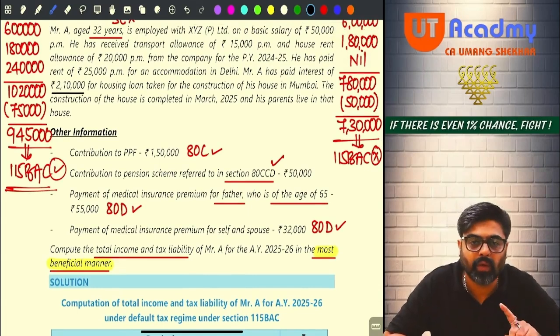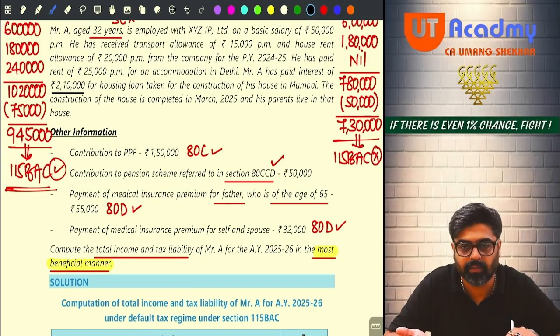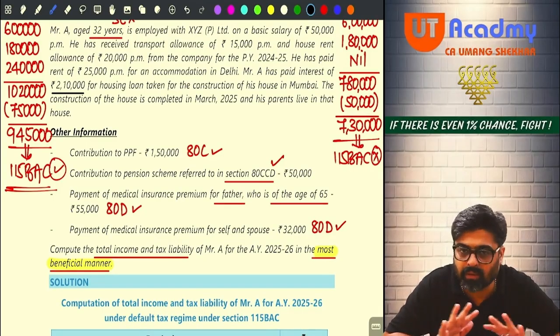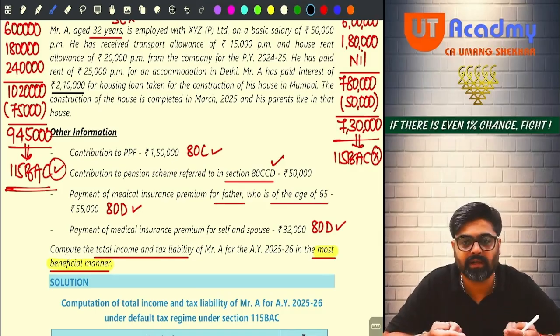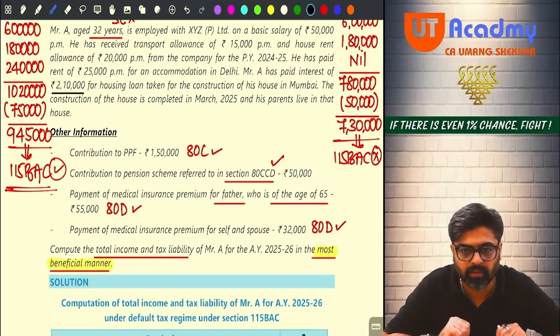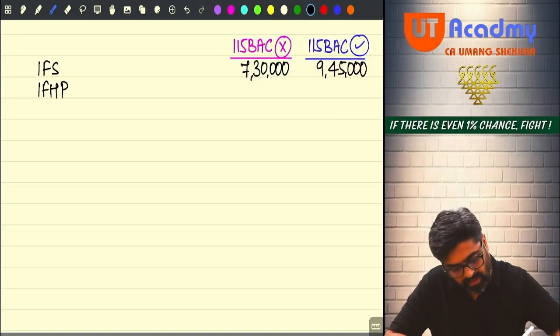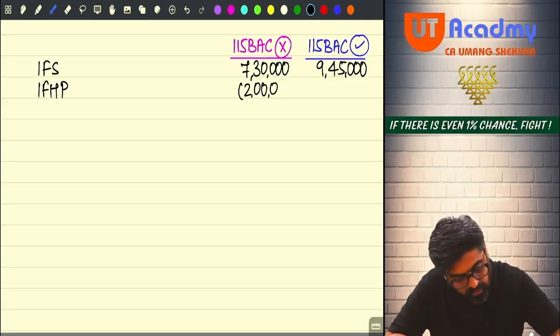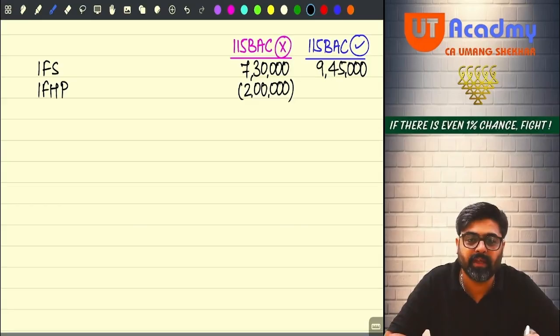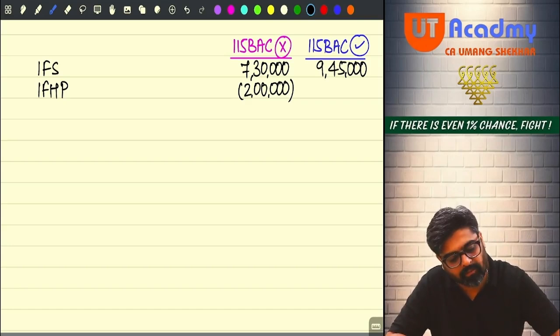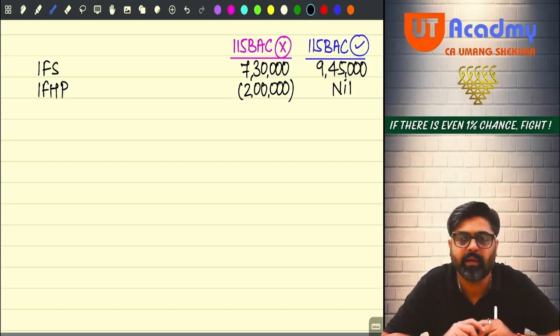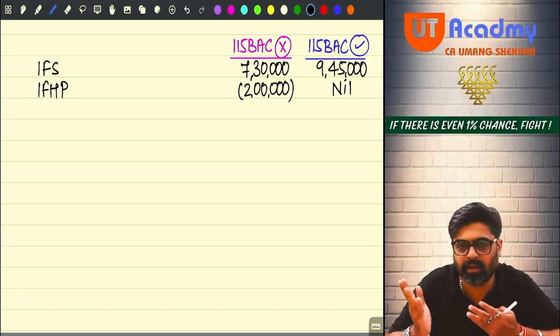Okay. Now that 2,10,000 will be allowed as a deduction out of the annual value of SOP, which is nil only. But see, 2,10,000 will not be fully allowed. SOP interest is allowed to the extent of maximum 2 lakhs. So 2 lakh interest will be allowed. So SOP loss will be there, 2 lakh. Now that loss will be there if you don't follow 115 BAC. But if you follow 115 BAC, SOP interest is not allowed. And if SOP interest is not allowed, the final income of SOP will remain nil. So that will be your income from house property.